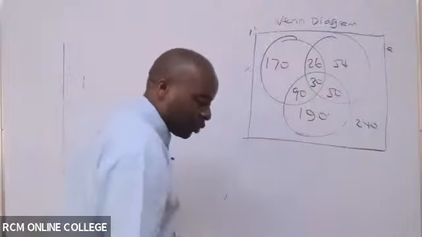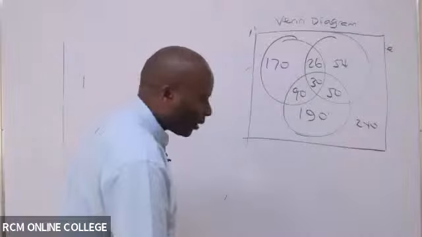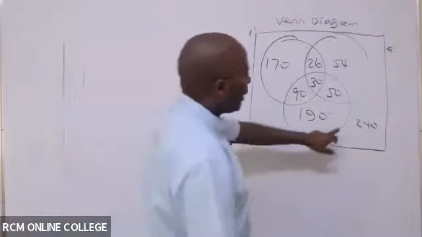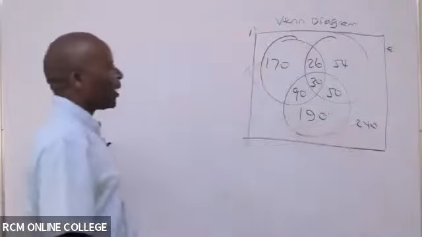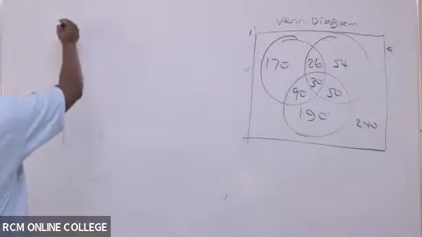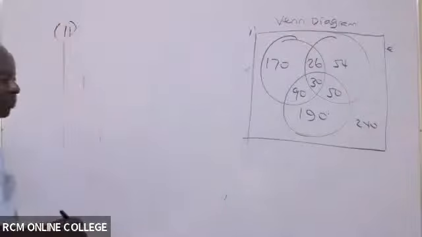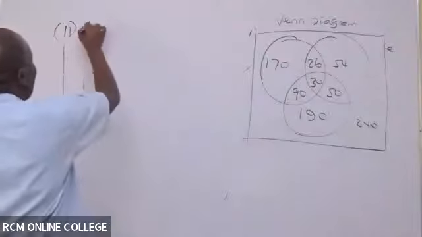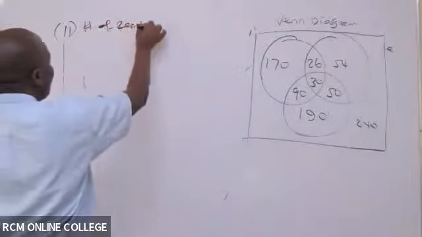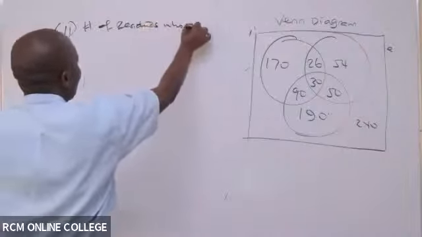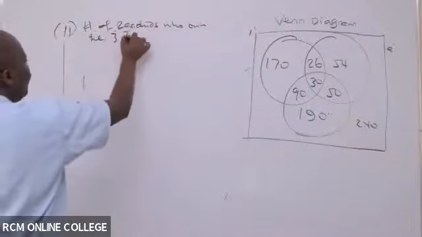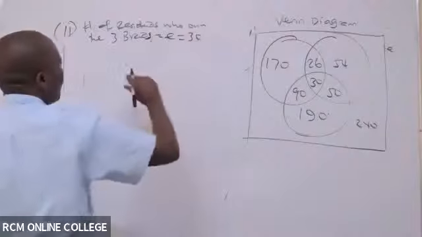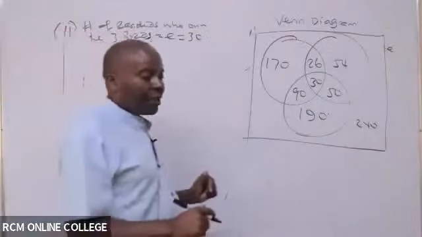So you say there, number two. On the 240, no exclamation mark. It's just 240. All right. So in this case, number two, we'll come here and provide what? Number of residents who own the three brands. So this is E, which equals 30, and that is the end of that.